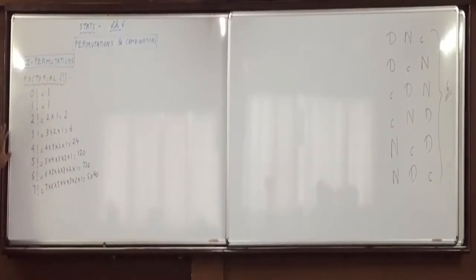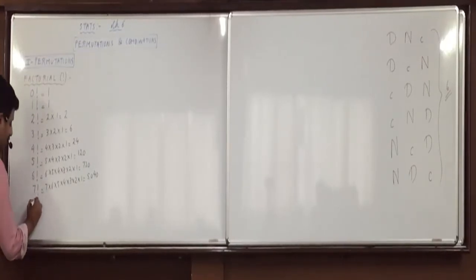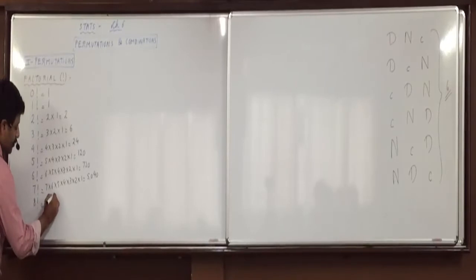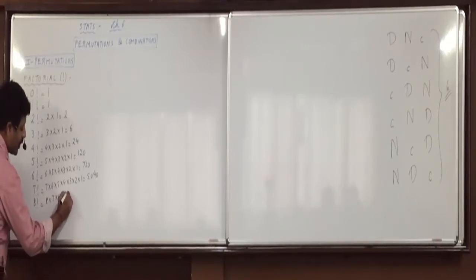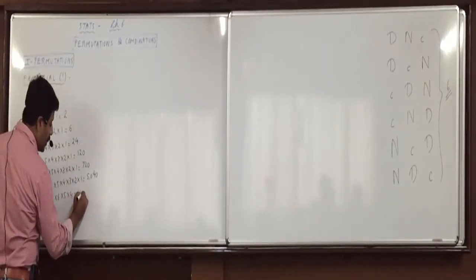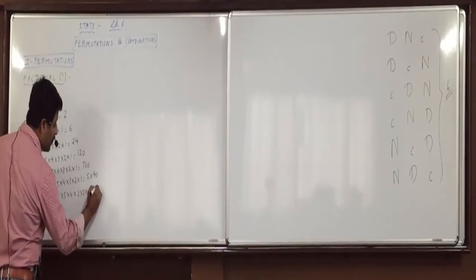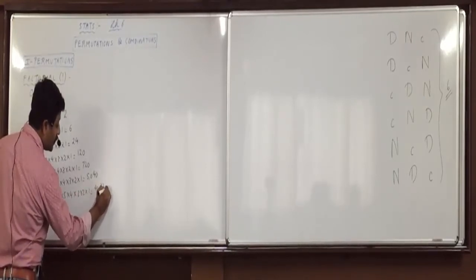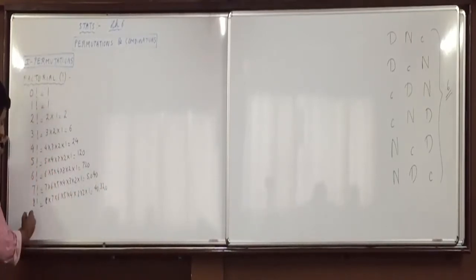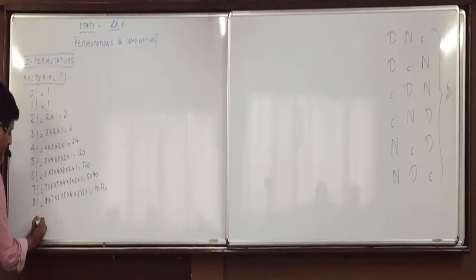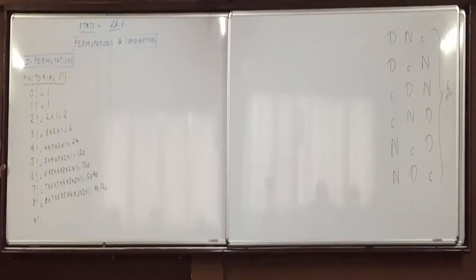It will be helpful if you try to remember the values up till 7 factorial. 8 factorial is 8 into 7 into 6 into 5 into 4 into 3 into 2 into 1, which is 40,320. And so on, N factorial. Now understand this properly. What is N factorial? Concentrate here.